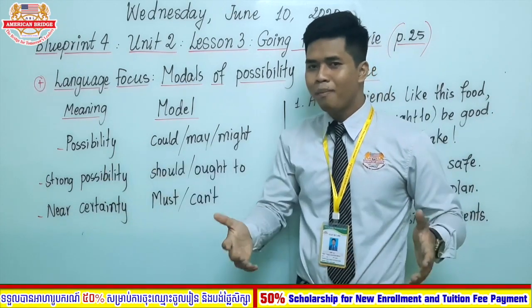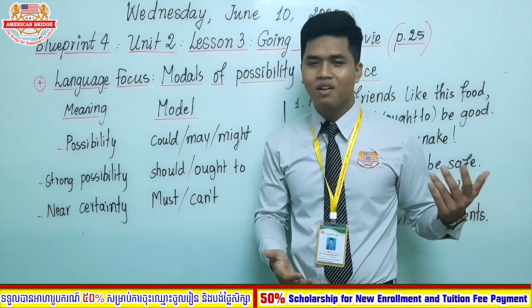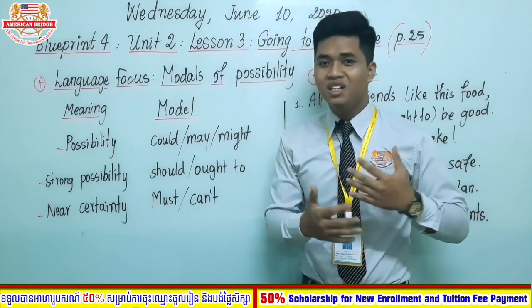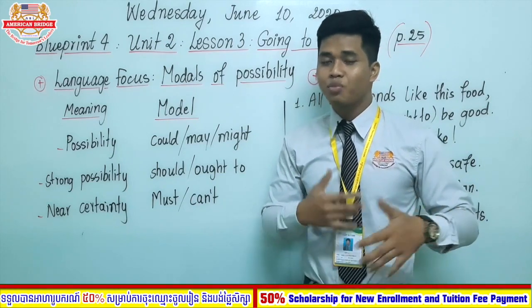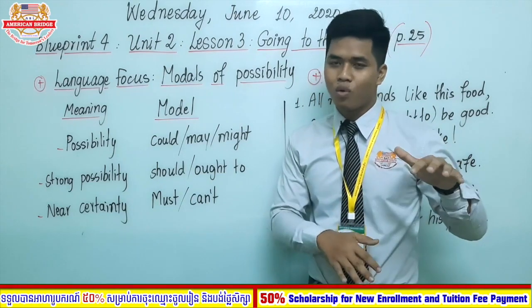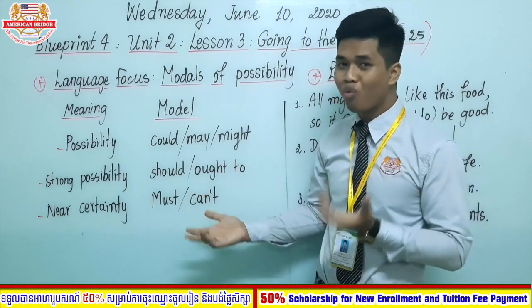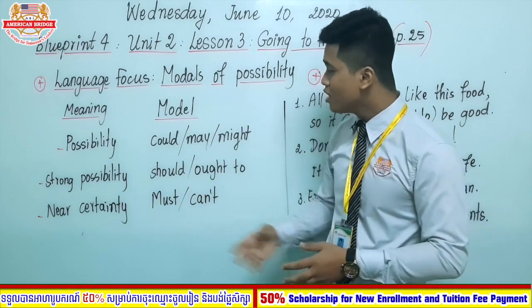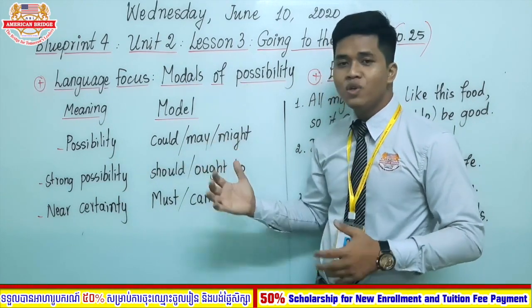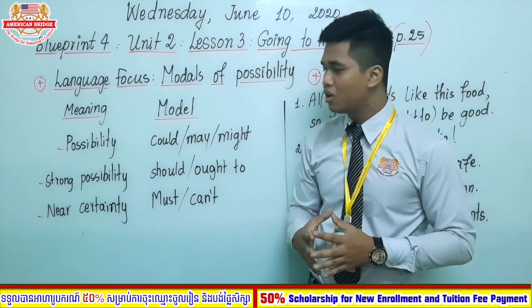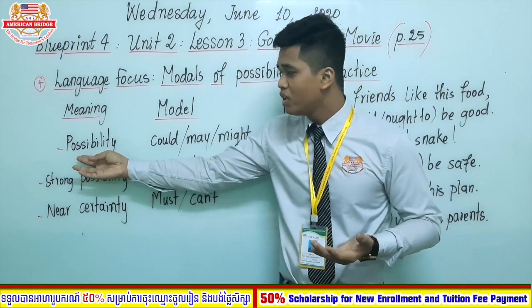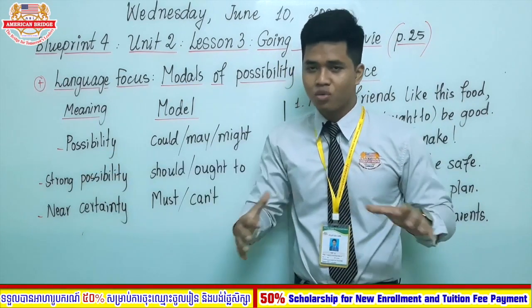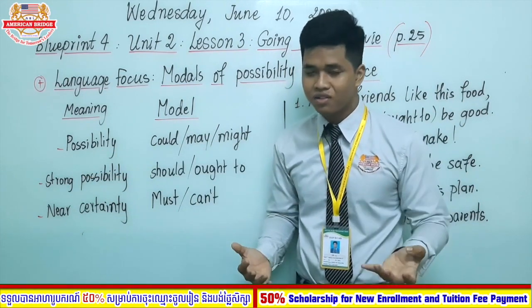I hope you remember from the previous lesson, you studied the adverbs that express probability or your prediction. Here we can use modal verbs to do so. Could, may, and might we use to express our assumption or a situation which is only a possibility. We are not sure. It's only 25%, right?